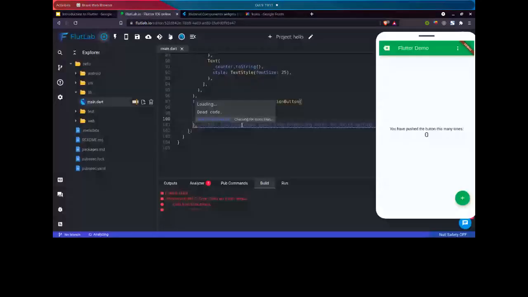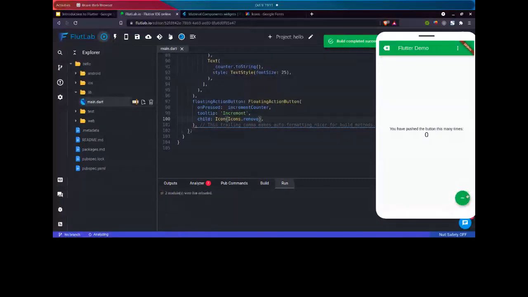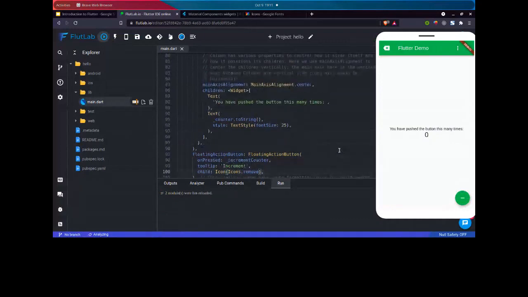This name was removed, so we can comment that out and use it here: Icons.remove. Now you can see our icon changes to this minus sign. So by just changing the icon, you can change the icon shown on our screen.